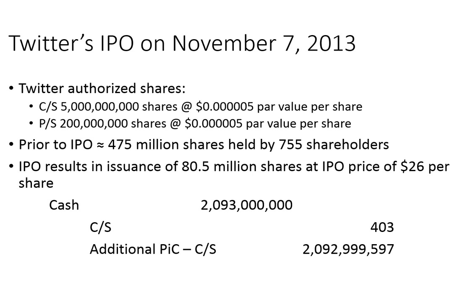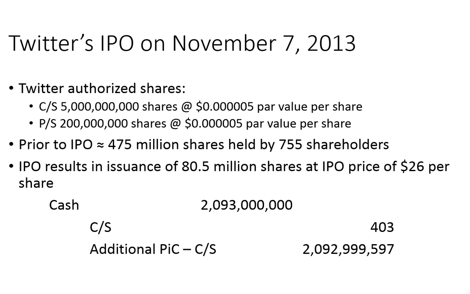$26 per share. So what will happen then in terms of a journal entry is that Twitter will debit cash for just over $2 billion. They'll have to deduct some expenses and registration fees and that sort of thing, but they'll end up raising just about $2 billion of cash. Notice that the common stock account gets credited for $403.